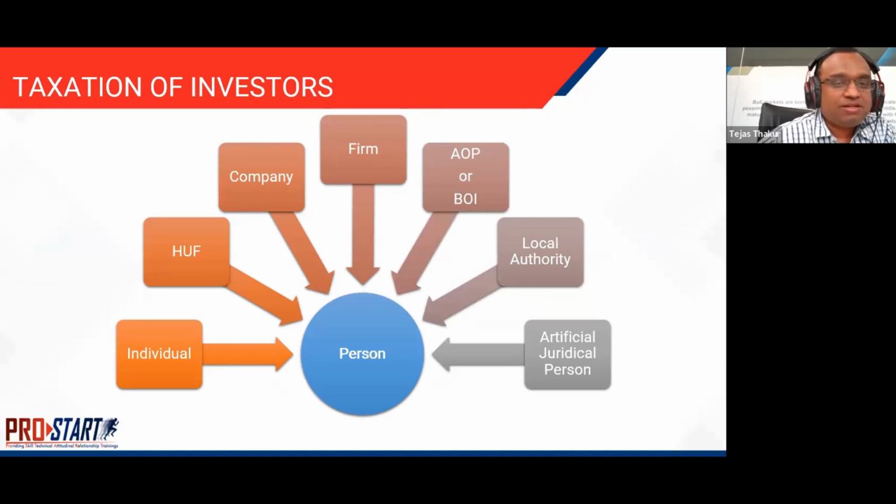Okay, so as defined in the income tax, the Income Tax Act defines a person who is assessed to tax, and therefore it can be an individual, HUF, company, firm, association of persons or body of individuals, local authority, or an artificial juridical person. So every person who can be classified into any of these categories is subject to tax, and basically the direct tax.